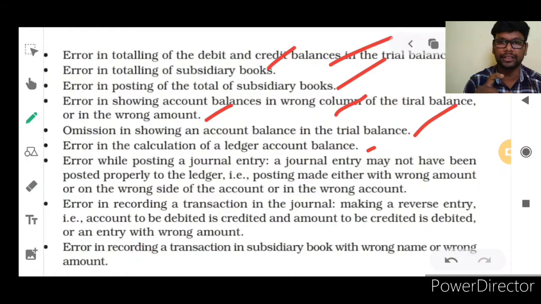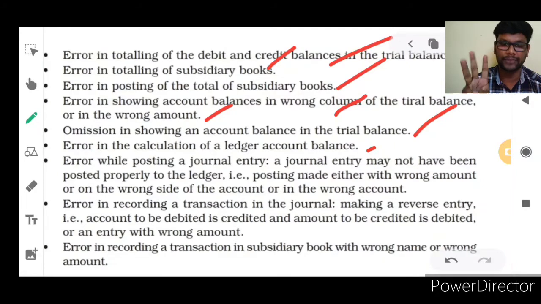You know what is a journal entry? Journalizing is taking a transaction and journalizing it with the help of the principles of accounting: personal account, real account, nominal account. After journalizing, the journalized transactions should be posted into the ledger. Posting is the second step. That is the separate account called individual account, principal account, original account, first account in the accounting system, called ledger account. So while they are doing posting from journal to ledger, they may leave mistakes.